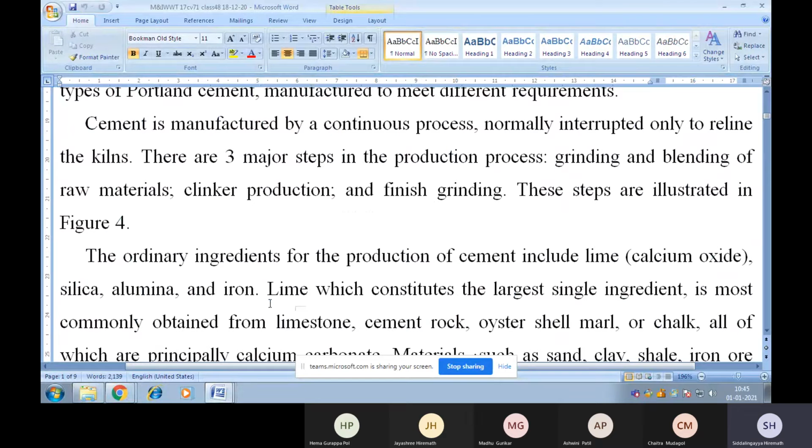Cement is manufactured by a continuous process, normally interrupted only to realign the kilns. There are three major steps in the production process, that is grinding and blending of raw materials, clinker production, and finish grind. These steps are illustrated in the following figure number 4.